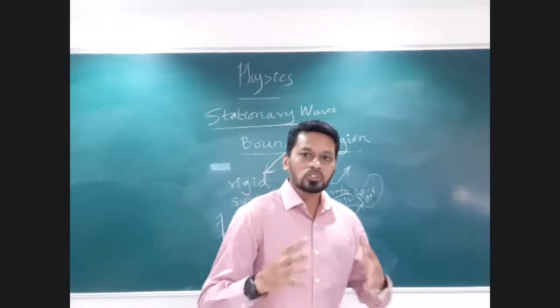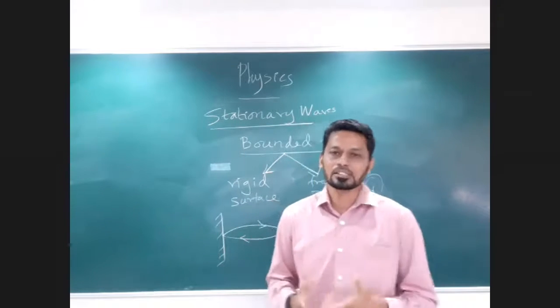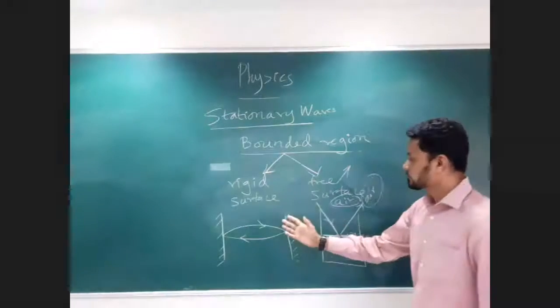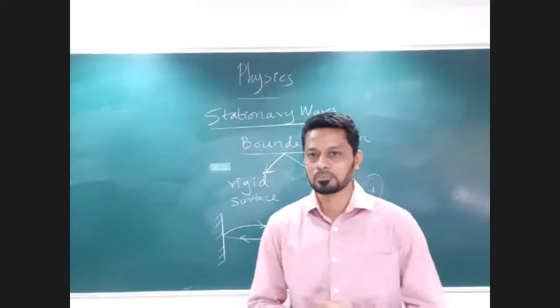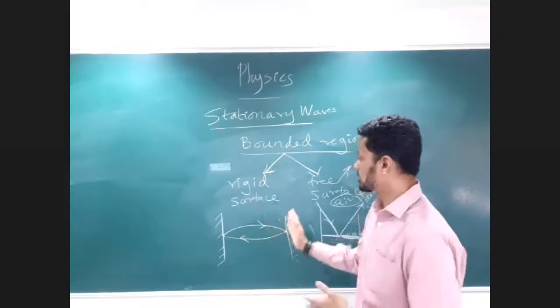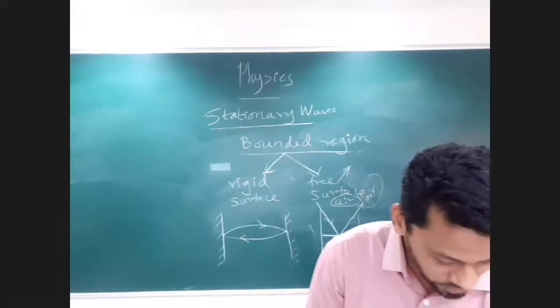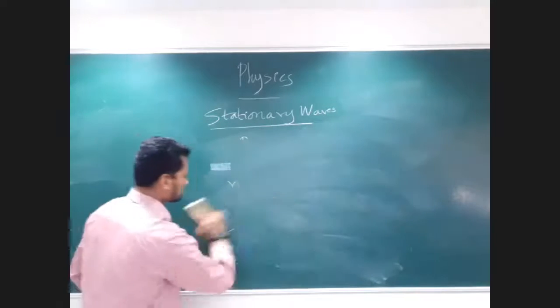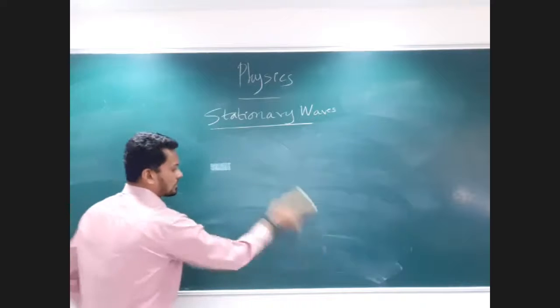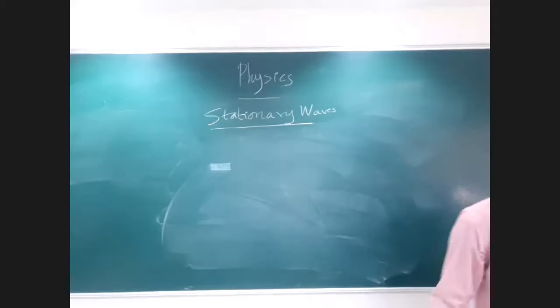So what you need to know is what happens when such a reflected ray travels at a rigid surface or a free surface. Is there any phase change or is there no phase difference happening when the reflected ray travels from a rigid surface or from a free surface? I'll tell you how we work on this. So once you know what a bonded region is, let's go ahead and see how we classify them. Let's say the reflection is taking place.